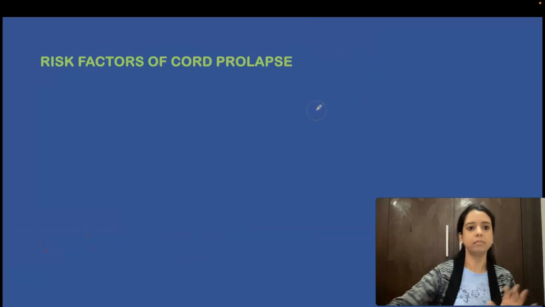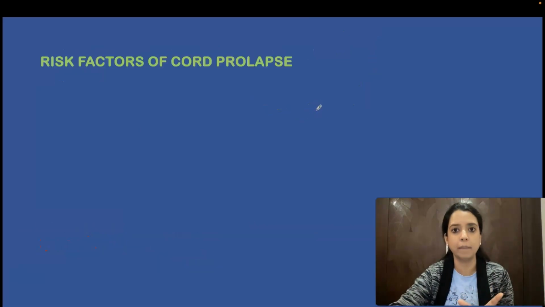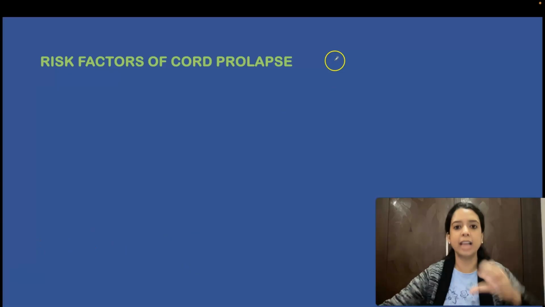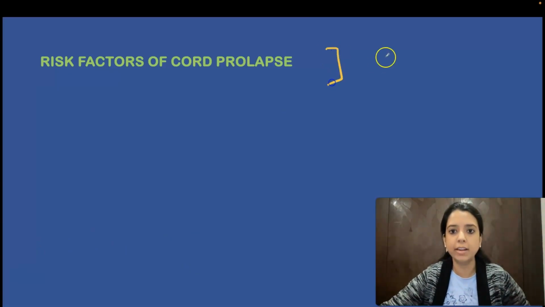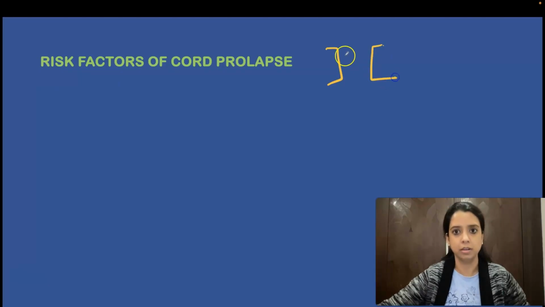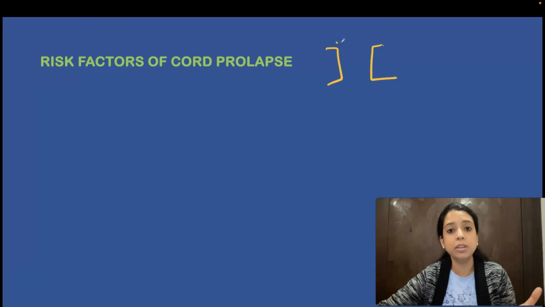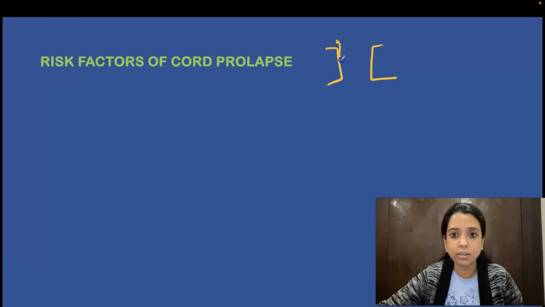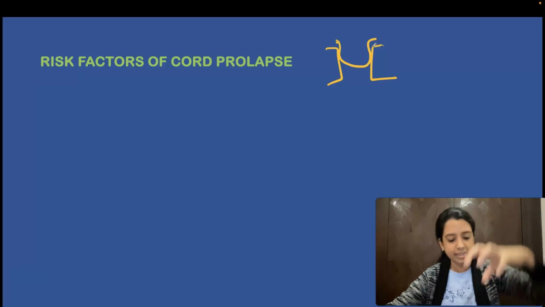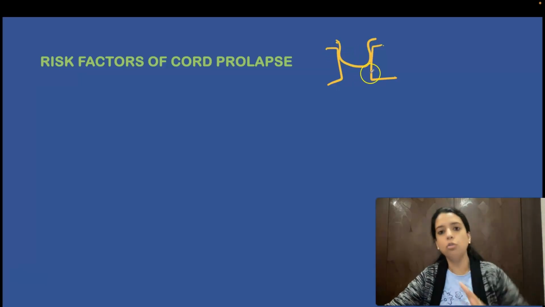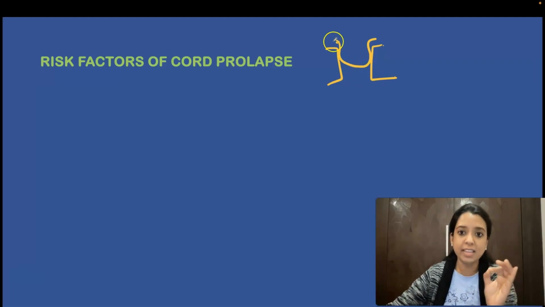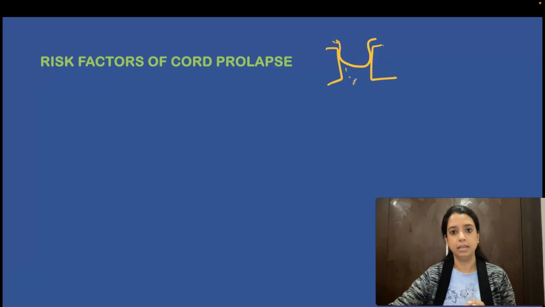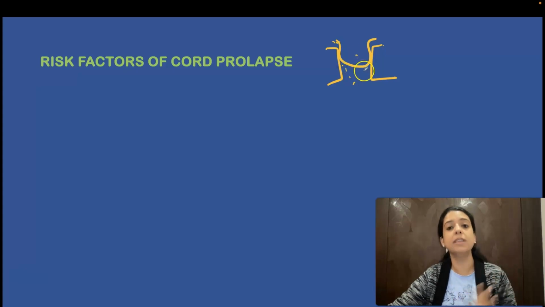ठीक है. Okay. Risk factors. Why does cord prolapse happen? So whenever the head is tightly fixed into the pelvis, ये देखो, ये जो pelvic cavity होती है, it is not very spacious. So as I told you, it happens during labor only. When the head is occupying this cavity and is nicely fixed into it, loops will not come out. They will not get a space to come out. Whenever there is a space between the head and the pelvis, then only will they come out.